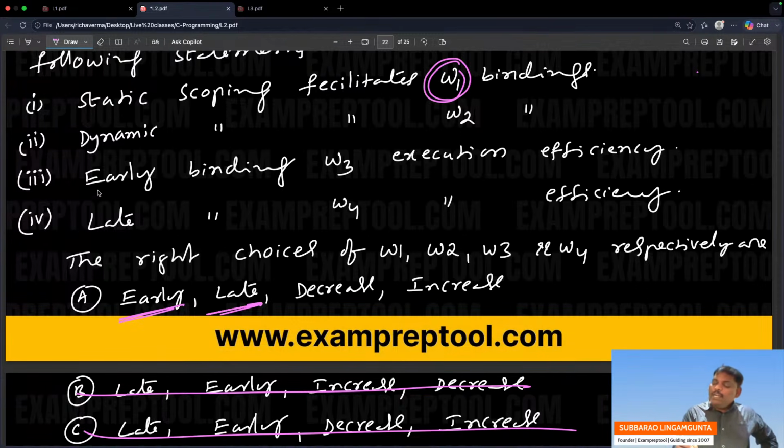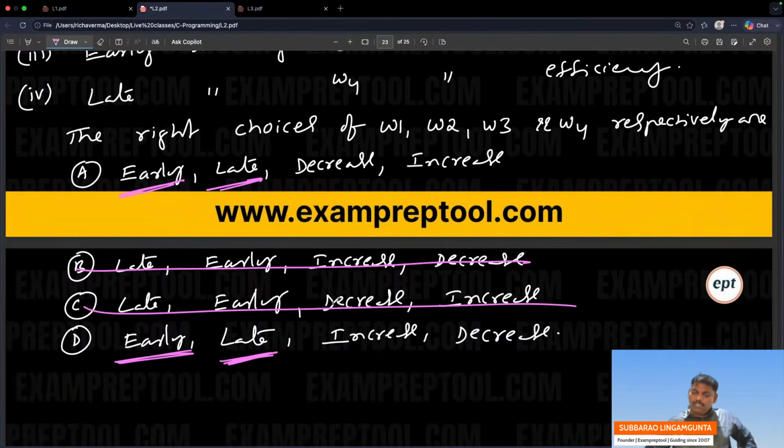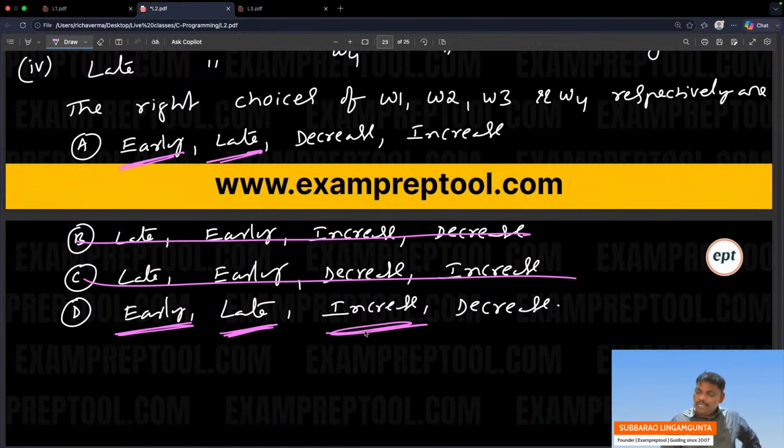So let me write now. Early binding, W3 execution. Early binding increases the execution efficiency because of fewer possibilities. You can take a decision immediately. Early binding increases execution efficiency. Late binding decreases execution efficiency. So, increase, decrease. I think D is the correct answer. What a nice problem. It's a really nice problem.